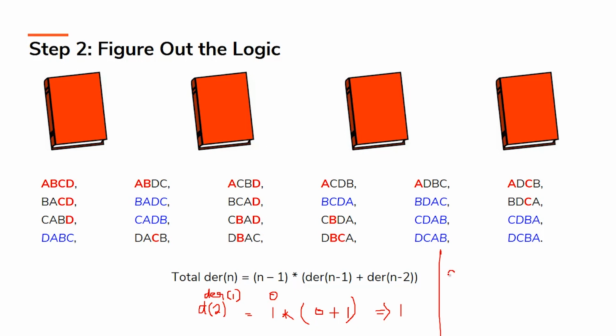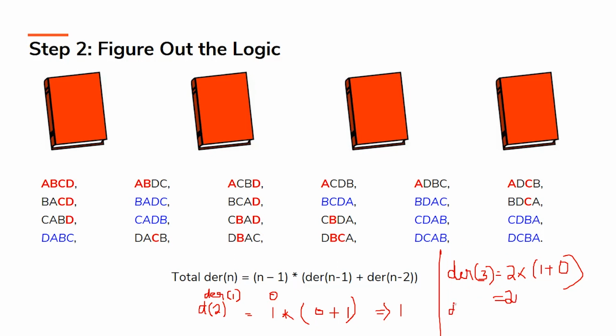And now let's find the value of derangement of 3. Right? So what is derangement of 3? Again, if I put it in the same equation, n minus 1 would be equal to 2 into derangement of 2. Derangement of 2, just now we found out, is equal to 1, and derangement of 1 is equal to 0. So my answer is 2. Right? So derangement of 3 is equal to 2.